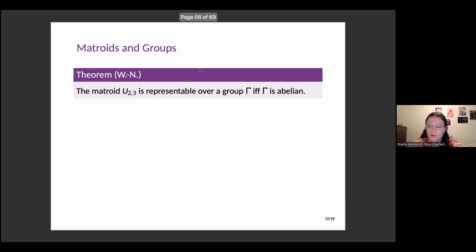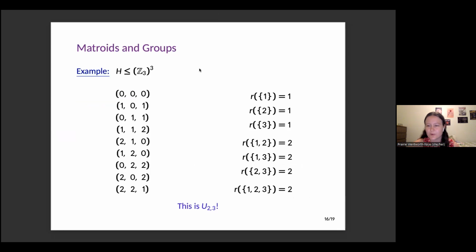Instead of looking at the column space of the matrix, we're looking at the row space of the matrix. So if I look at these two elements, these are actually the rows of the matrix representation I gave you of U23 earlier, and they generate this subgroup. They would generate a subgroup in any field that would represent U23.